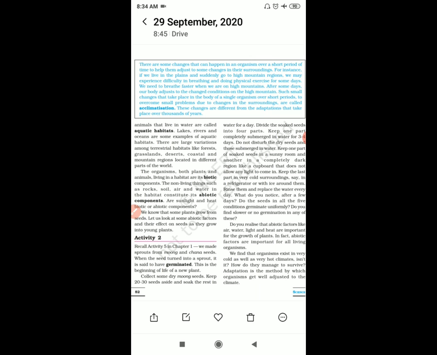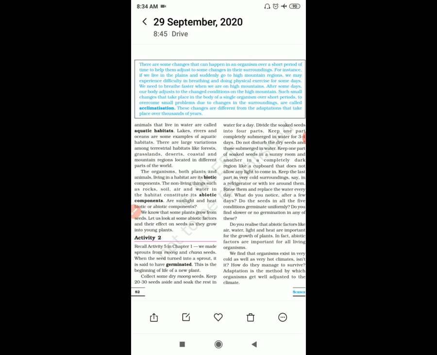I have told you in standard 5th also, I think, biotic and abiotic components. The living organisms are called the biotic components of the environment. What are they called? The biotic components.